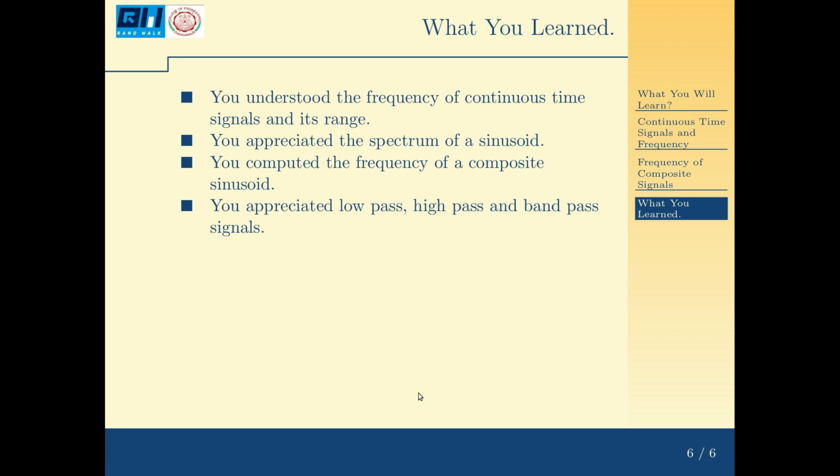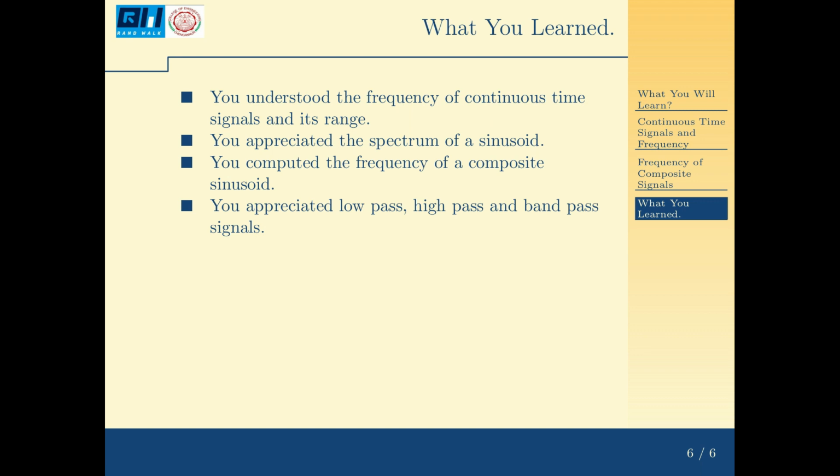Now coming to the summary of understanding, first thing, you understood the frequency of a continuous time signal, that is the number of zero crossings in a second, and you understood its range. The frequency capital F is in the range minus infinity to plus infinity, and so is capital omega. Then you appreciated the spectrum of a sinusoid. You understood the two spectral components in that, and you understood the meaning of the negative frequency.